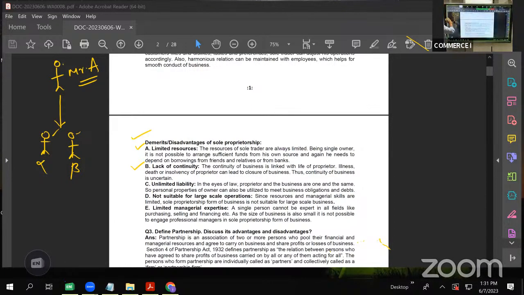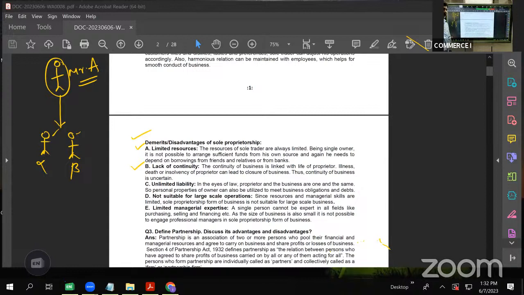Obviously, when he becomes old or when he dies, there is a possibility that the business may come to an end, because his children are not interested in continuing the same business, right? Not every time, but relatively the chances are more in case of a proprietary firm that the business comes to an end